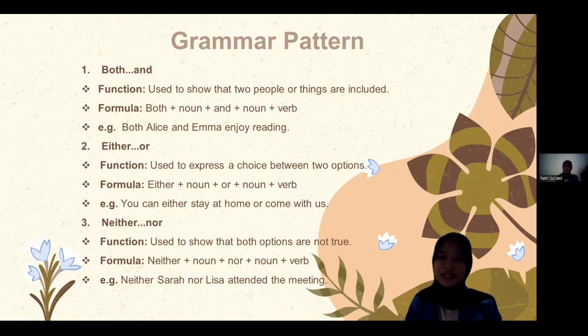Number three, neither pairs with nor. The function is used to show that both options are not true. The formula is neither plus noun plus nor plus noun plus verb. For example, neither Sarah nor Lisa attended the meeting.